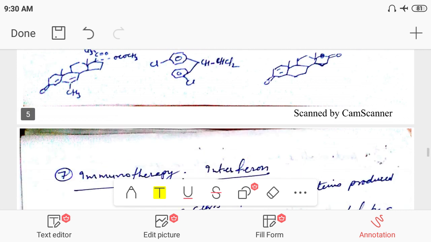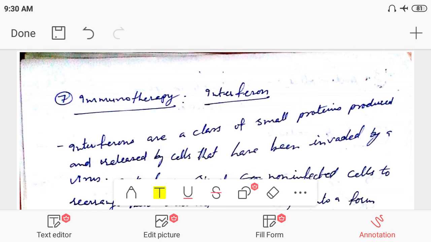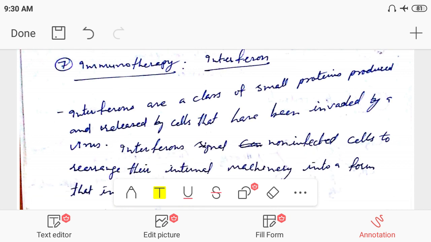Look here, the last category of anti-cancer drug is immunotherapy. As I have discussed with you, immunotherapy may be used in the treatment of cancer. As we know, what are the important things responsible for our immunity? Immunoglobulins and interferons play an important role in our immunity.